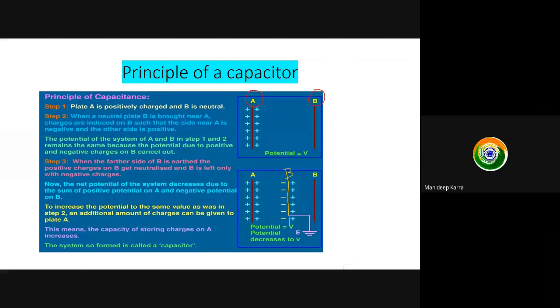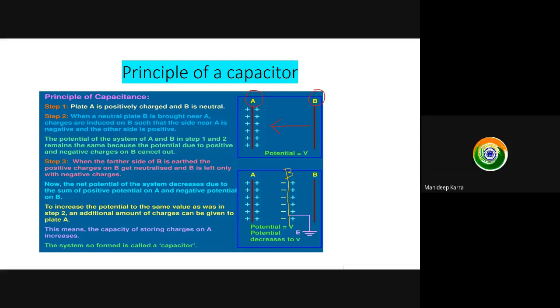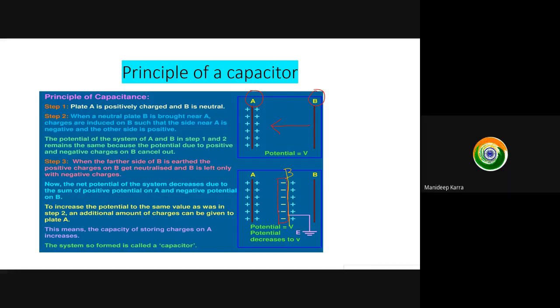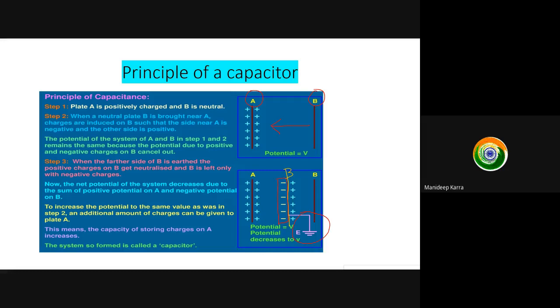Then plate B is brought near to the positively charged plate. When plate B is brought near to plate A, what happens? The charges are induced in B. What kind of charge is induced? Positive or negative? See the picture. Negative charge is induced. Yes, sir. Next step, what did they do? Sir, then the potentials of the system A and B in step 1 and step 2 should cancel out because one is positive and the other negative.